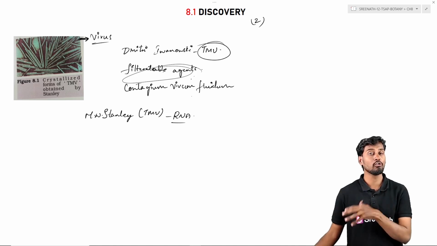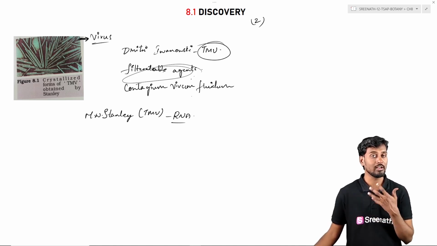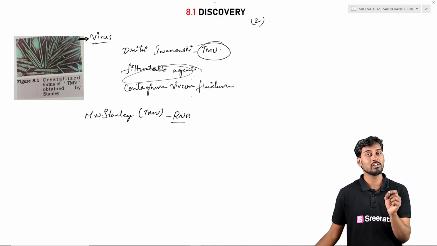So the healthy plant also catches the disease, that is, tobacco mosaic disease. This filterable agent which can pass through the bacterial filter is called a virus.